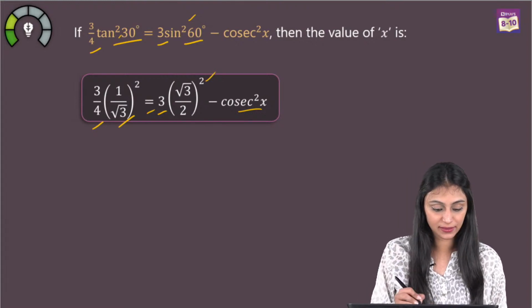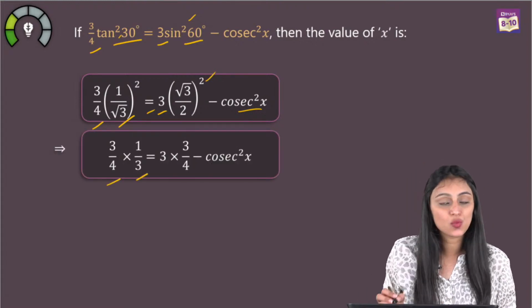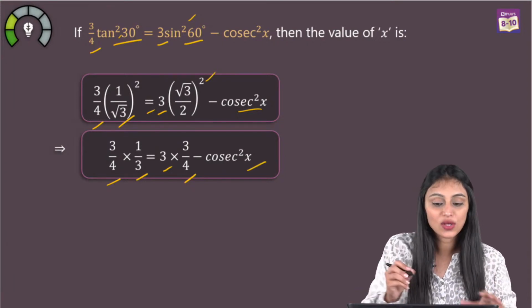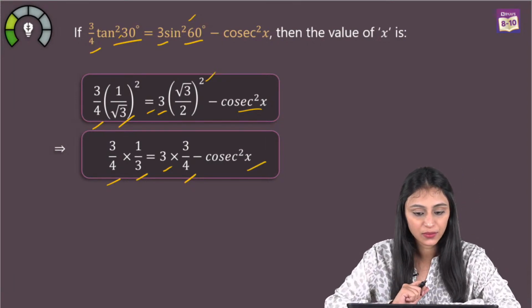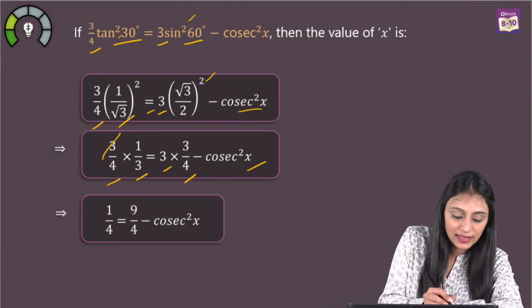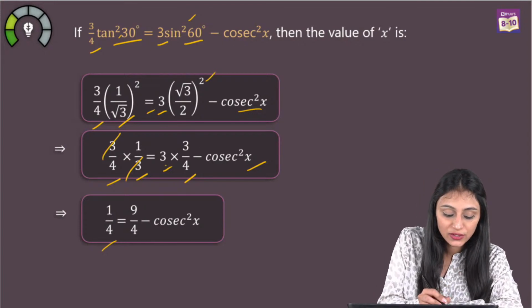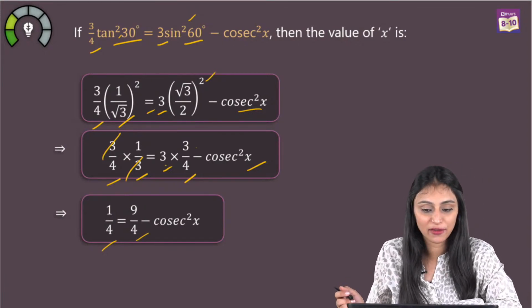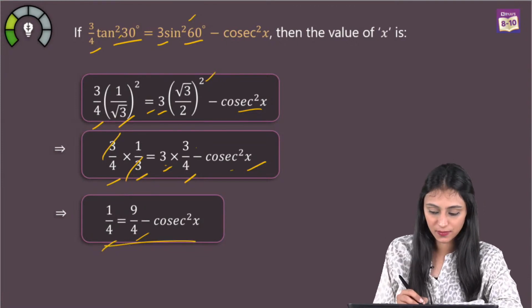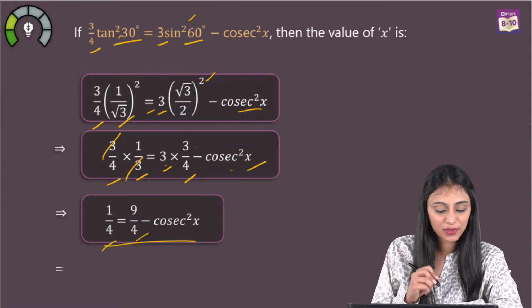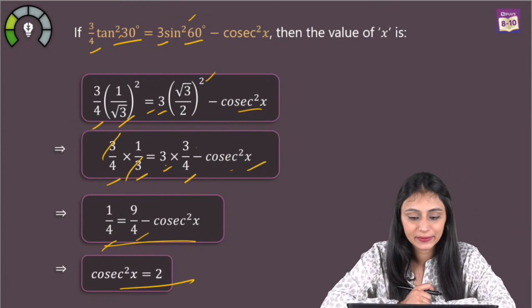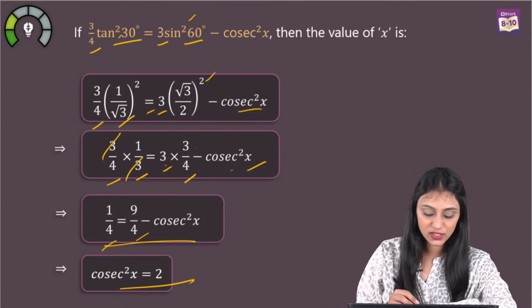Okay, let's simplify this. So we have 3 by 4 times 1 by 3 equals 3 times 3 by 4. Correct? Minus cos square x. Right? Okay. So, this 3 and 3 gets cancelled out. We have 1 by 4. Here 3 times 3 is 9. So, we have 9 by 4. Right? And minus cos square x. This is what we get. Now, once I simplify this, I get cos square x is equal to 2. Correct? Yeah. Cos square x is equal to 2.